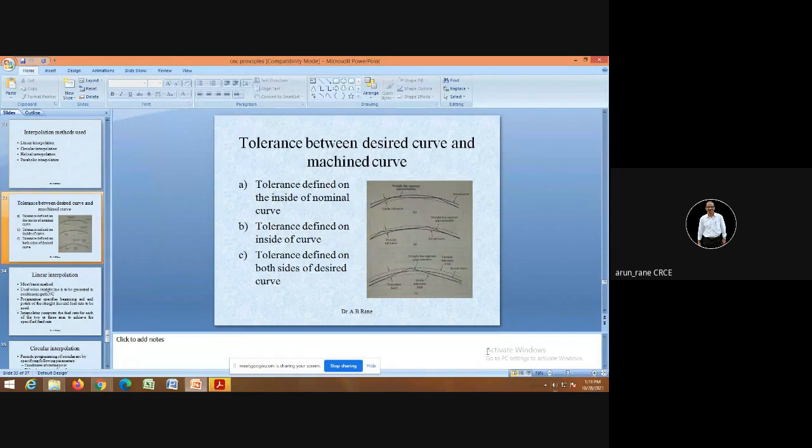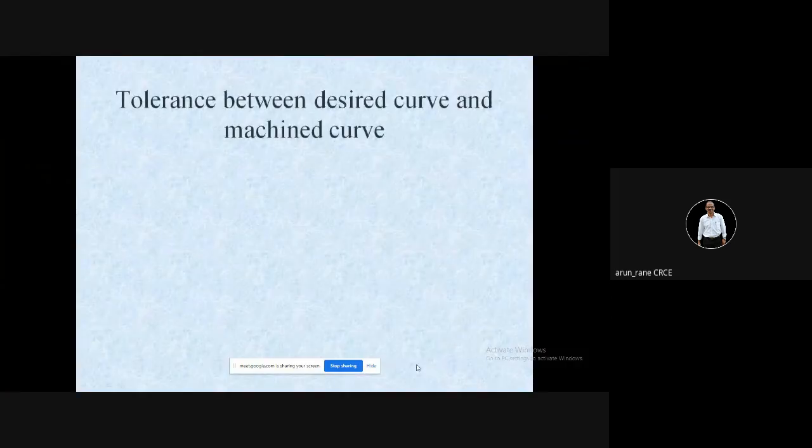Then in CNC machine, I will zoom this. There is something called as the accuracy. That is, you have some desired curve in the model and you get actual curve after machining. So there may be deviation because in this manufacturing world there is nothing like zero.